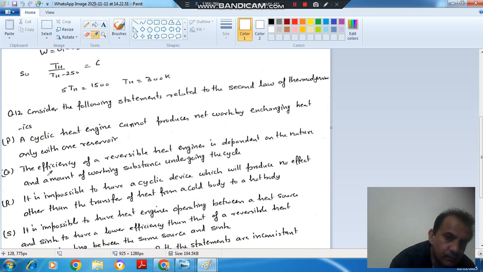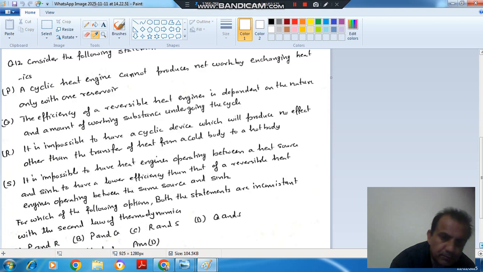Q. The efficiency of a reversible heat engine is dependent on the nature and amount of the working substance undergoing the cycle. R. It is impossible to have a cyclic device which will produce no effect other than the transfer of heat from a cold body to hot body.